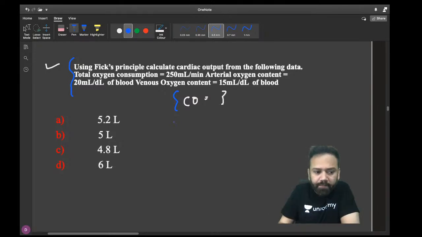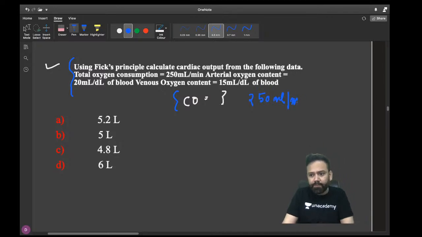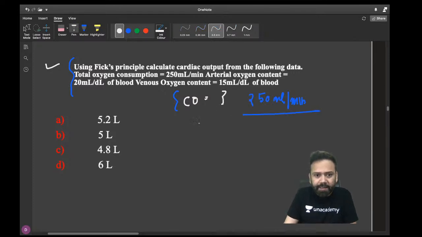Fick principle, I'm asking about Fick principle. It will be oxygen consumption, so here it is 250 ml per minute, upon arterial oxygen content minus venous oxygen content. Yes, Sumant Gupta, you are absolutely correct.